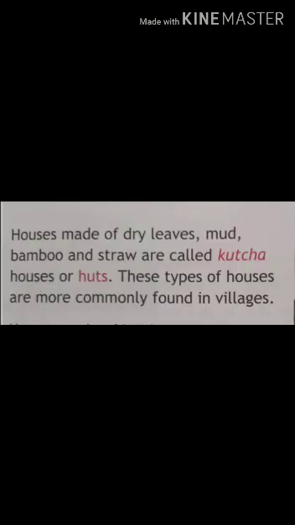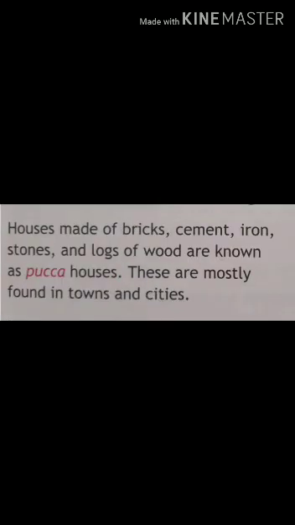Houses made of dry leaves, mud, bamboo and straw are called kacha houses. Kacha houses are commonly found in villages. Houses made of bricks, cement, iron, stones and logs of wood are known as pakka houses. Pakka houses are mostly found in towns and cities.